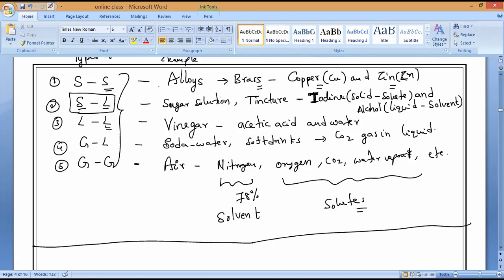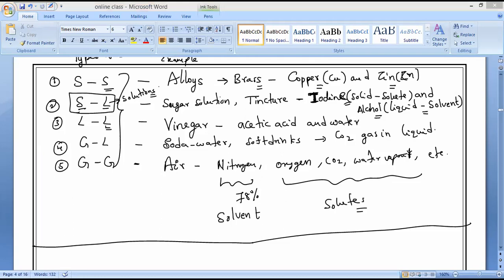Mainly this tincture. Tincture is a mixture of iodine as well as alcohol. So iodine is a solid solute and alcohol is the liquid solvent. That is why it is an example of a solid-liquid solution. The most popular solutions in our surroundings are solid in liquid solutions. Is it okay? Are you clear?